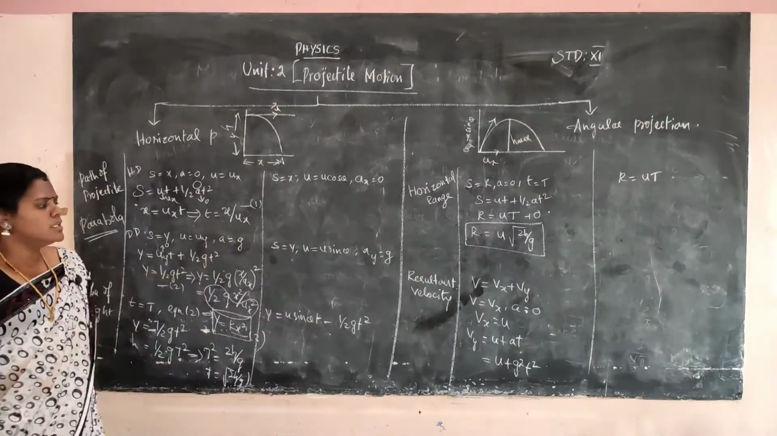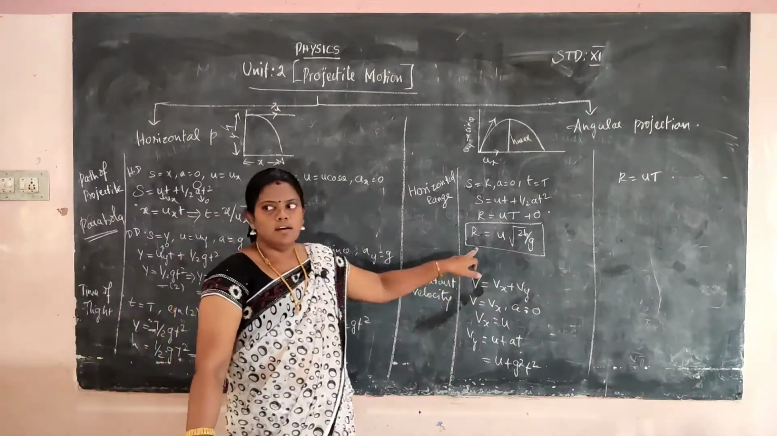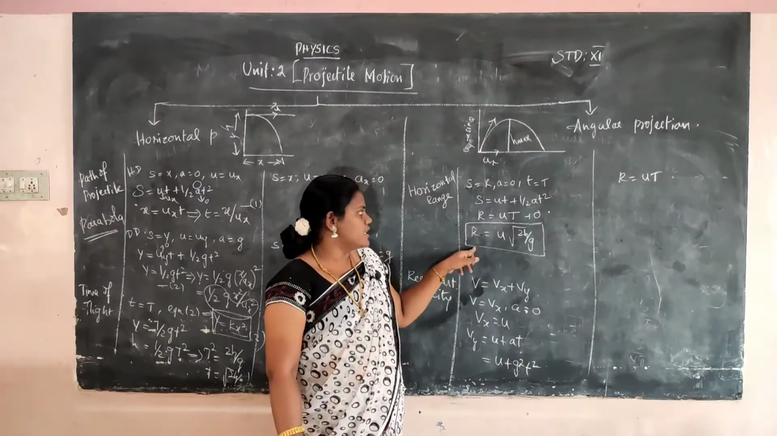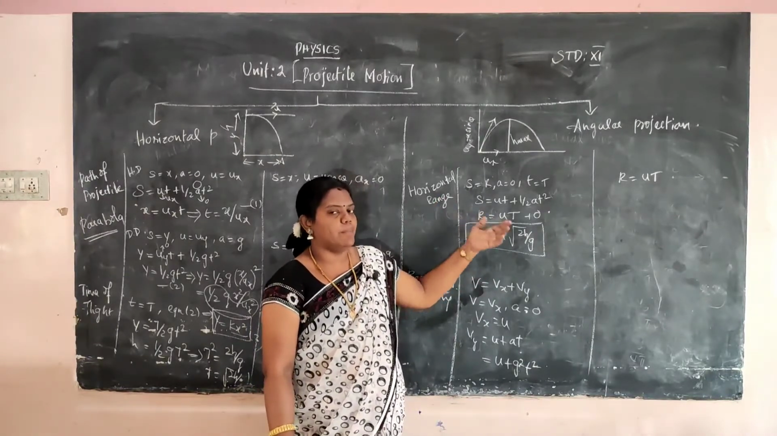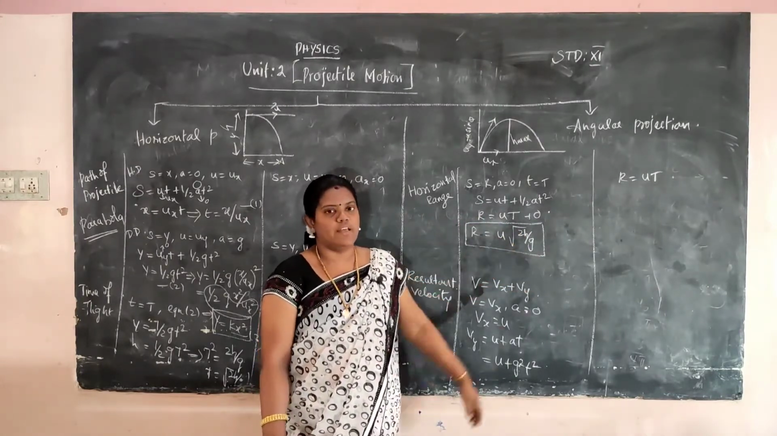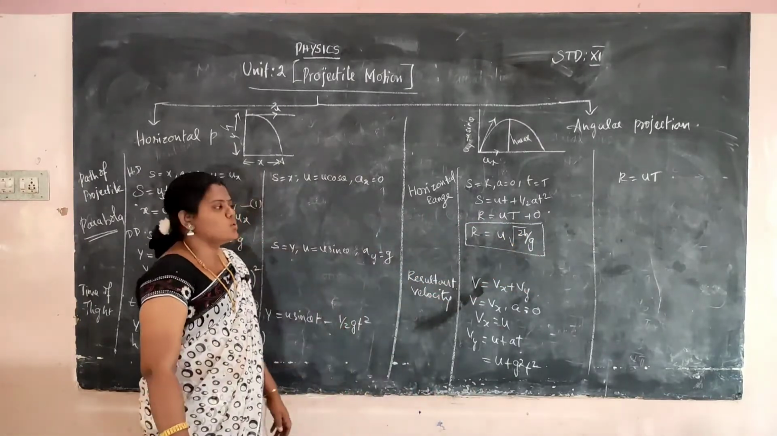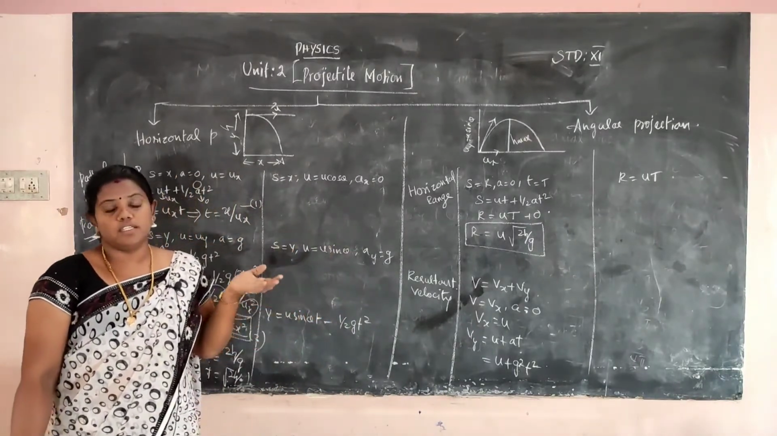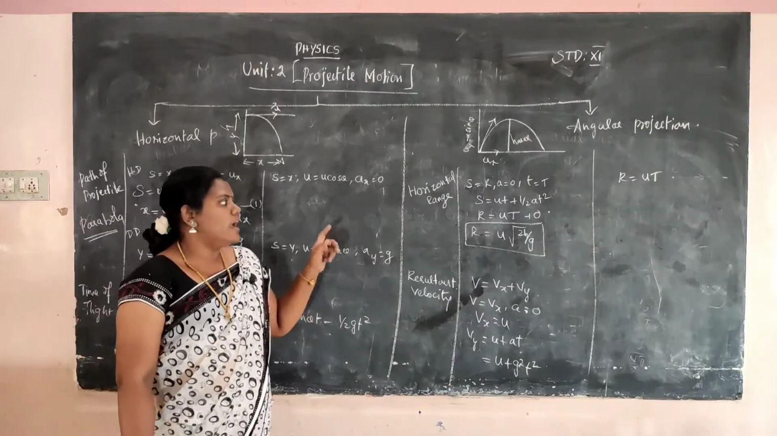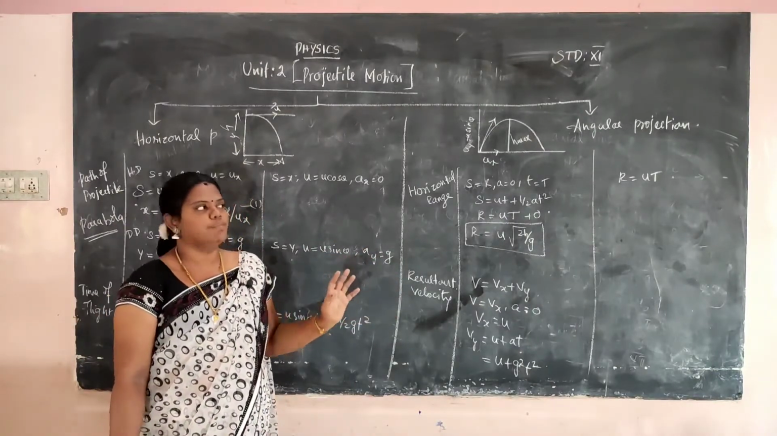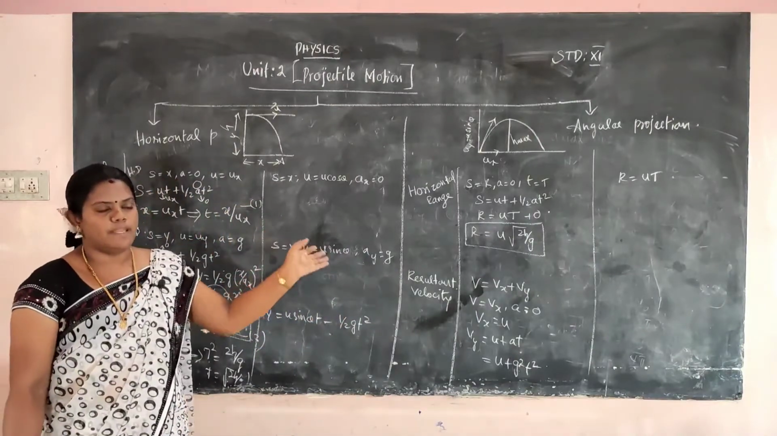How to explain the horizontal range? The range of the projectile depends upon the initial velocity. It is directly proportional to the height of the projectile and inversely proportional to the acceleration due to gravity. So the horizontal range is directly proportional to the height of the projectile and the initial velocity, and inversely proportional to the acceleration due to gravity. This is the way the horizontal range is calculated.